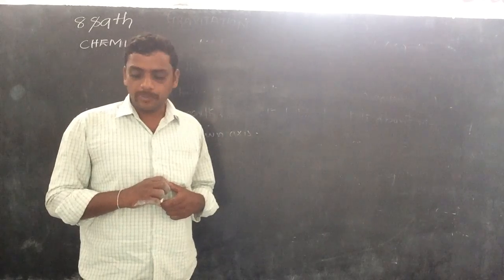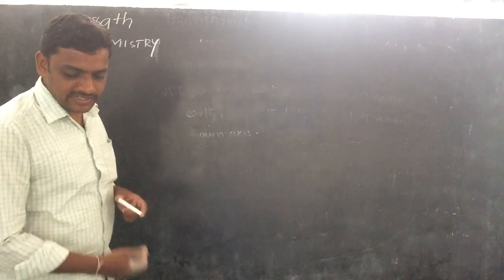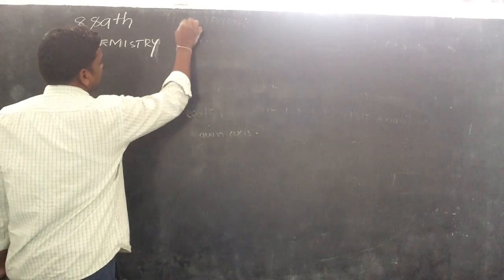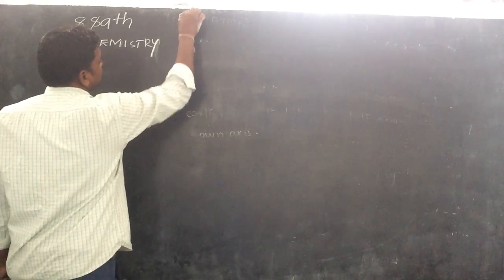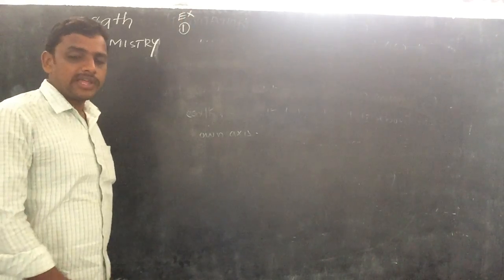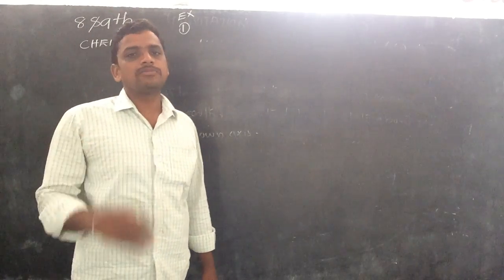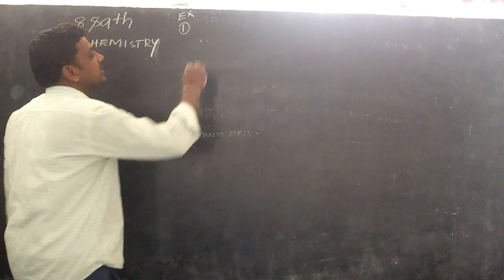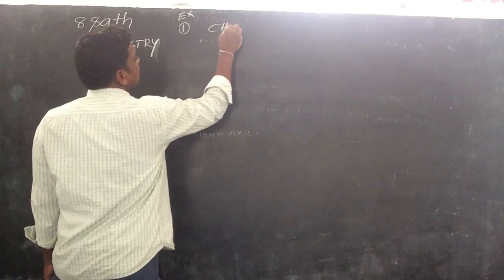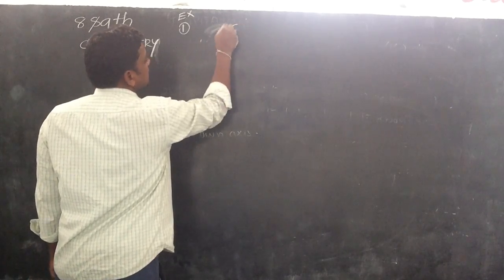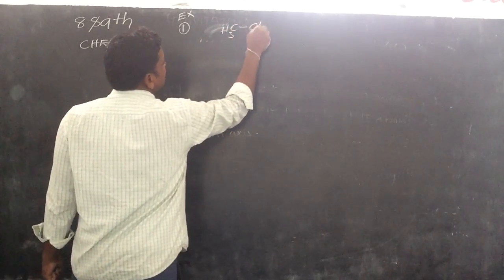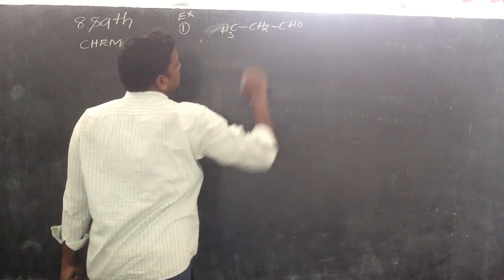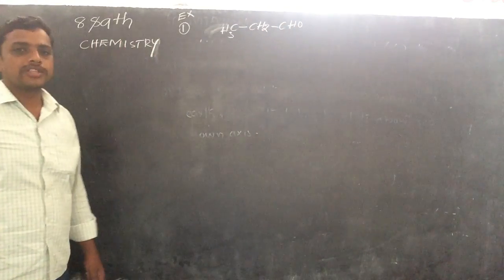Using our previous knowledge, how do we write the IUPAC names of a given compound? Today our first example is example number 1. We have a number of examples, and we try to learn the maximum number of examples. CH3, single bond, CH2, single bond, CHO.